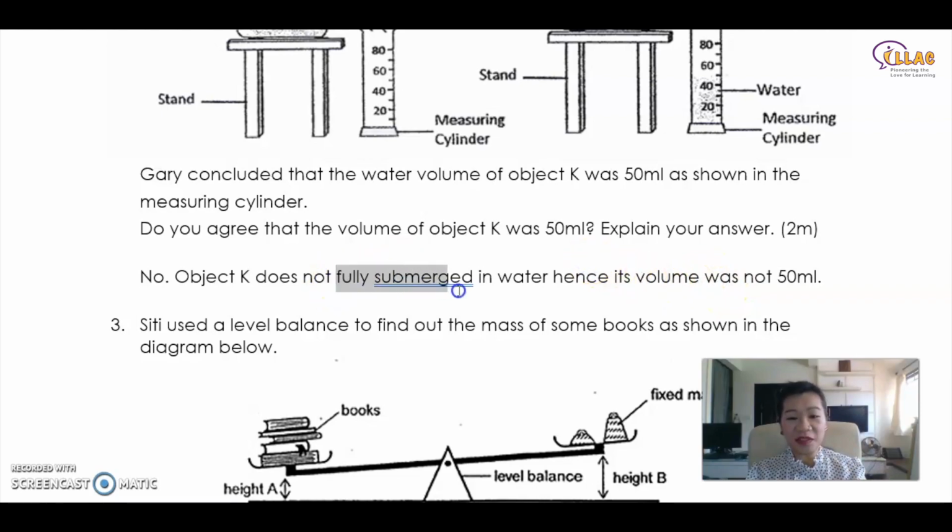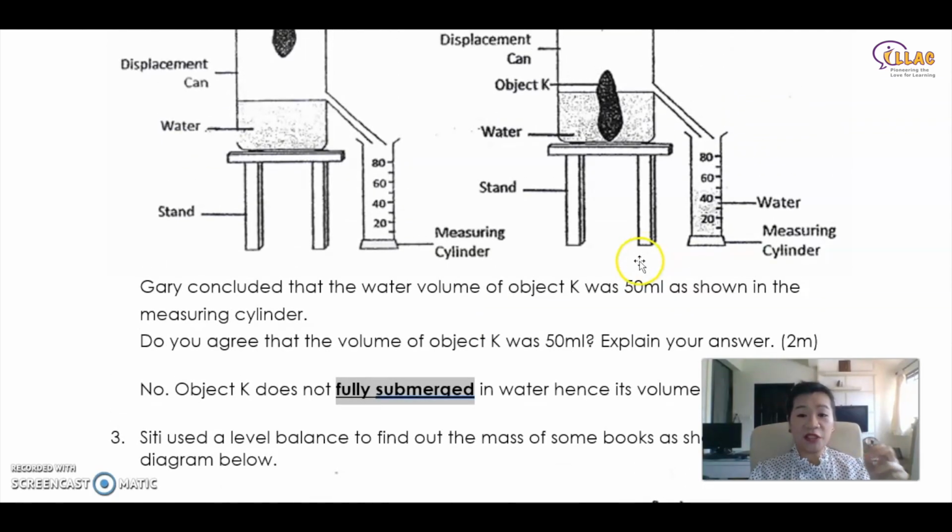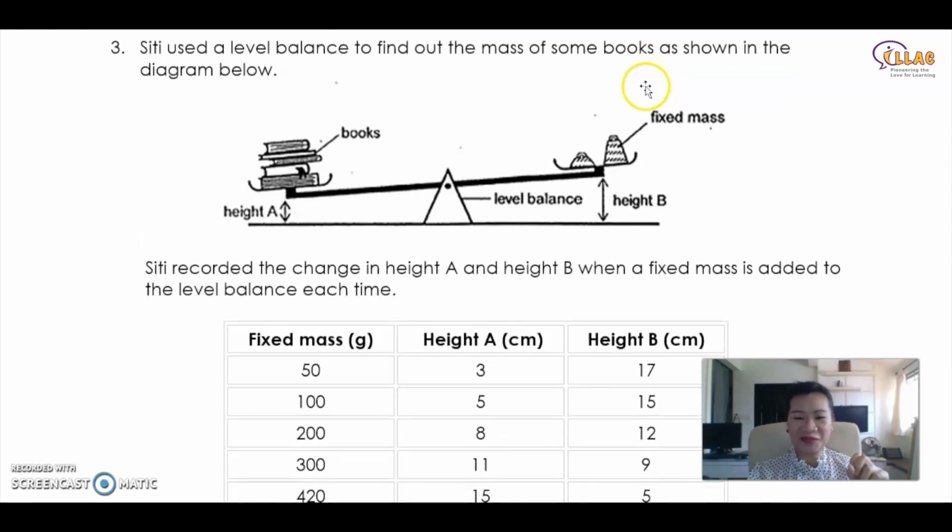Okay, so what's the keyword here? It is not fully submerged. If you want to be a little bit more careful, you can actually say there is a volume of K that is not displacing the water. Therefore, the volume of 50 ml does not fully represent the entire volume of object K. That will be a little bit more technical. You can do that too.